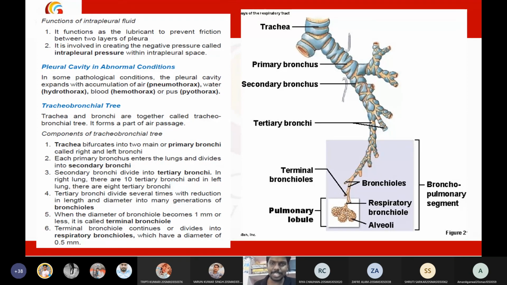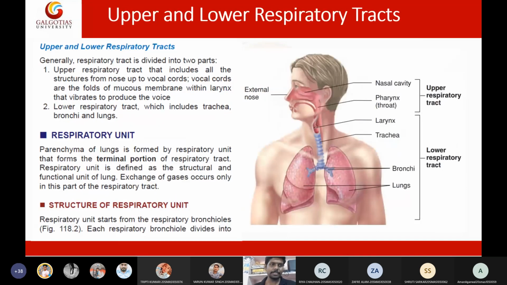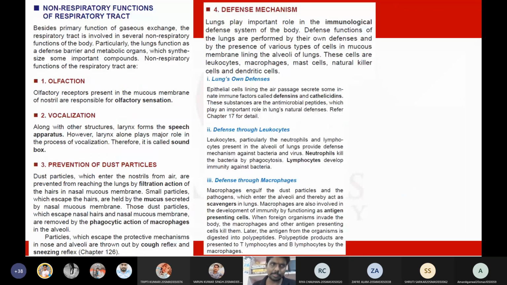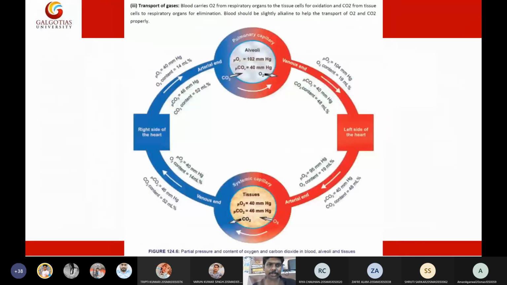Then we discussed the bronchial tree. The bronchial tree is basically the segmentation of the trachea and bronchioles. First we have the trachea, then the trachea is further divided into the primary bronchus, then the secondary bronchus, tertiary bronchus, terminal bronchioles, and it is connected to the respiratory unit. The respiratory unit is composed of bronchioles, ducts, sacs, antrum, and alveoli. So this is all about the functional anatomy of the lungs. In tomorrow's lecture, we will discuss the functions of the lungs and the mechanism of ventilation and respiration.